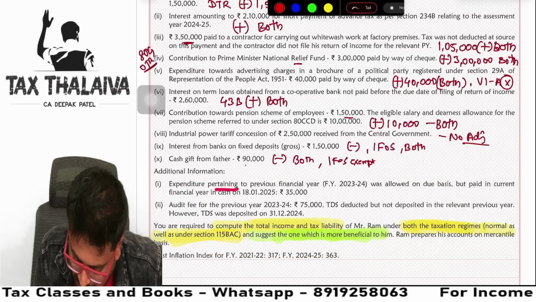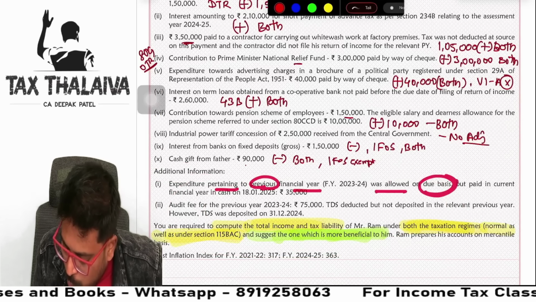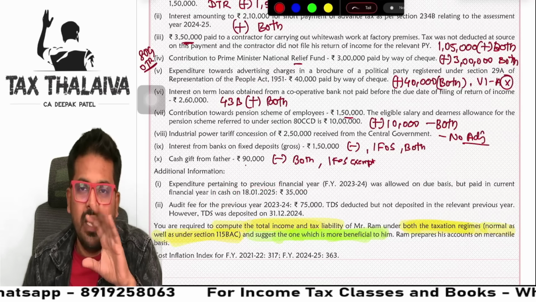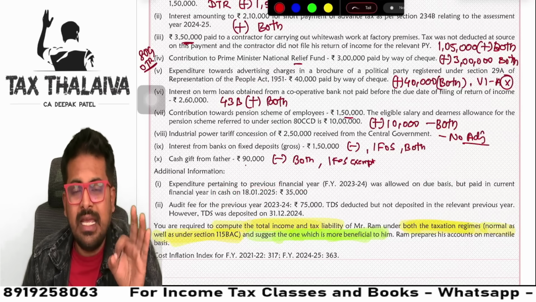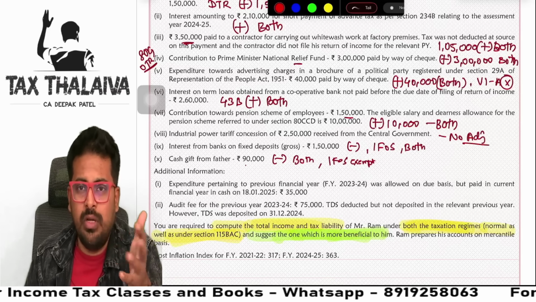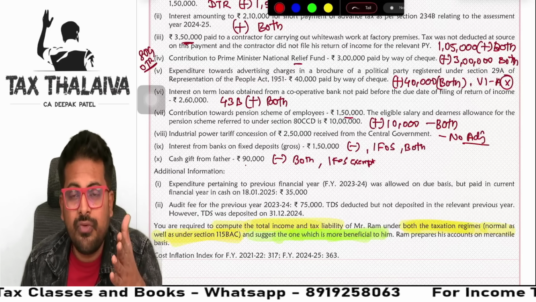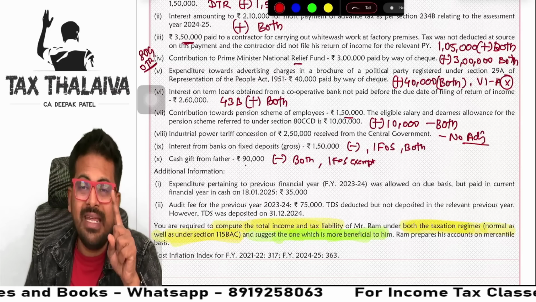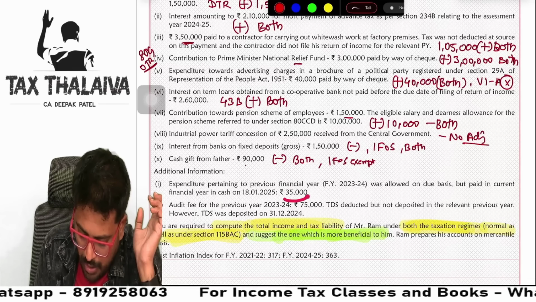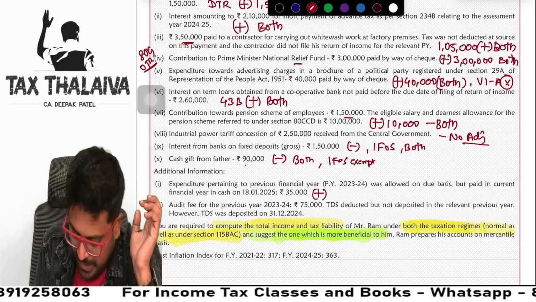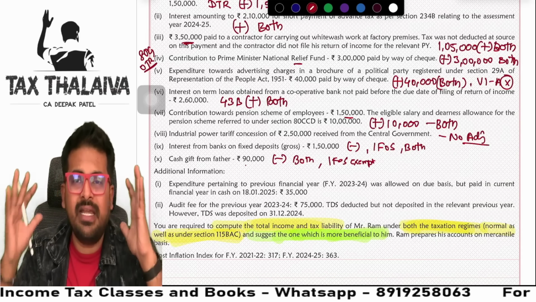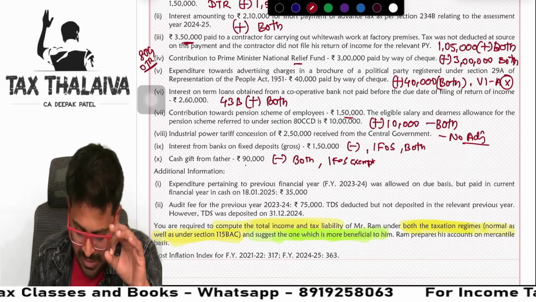Next. Expenditure pertaining to previous financial year was allowed on due basis but paid in current year in cash. Guys, you know that if you follow the mercantile system of accounting, any expenditure payable is allowed except those 43B payments. Any expenditure is allowed even though it is not paid. If you made the payment in cash, 40A(3) gets triggered because more than 10,000 you cannot pay in cash, but here you have made it, so this will be disallowed, guys. You need not claim it as an expenditure. First thing, you cannot claim it as expenditure.